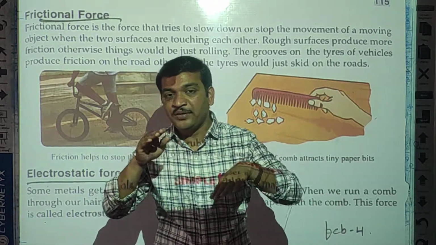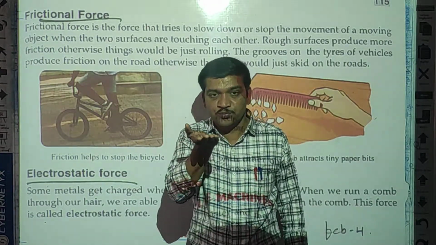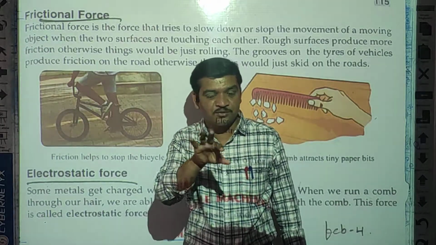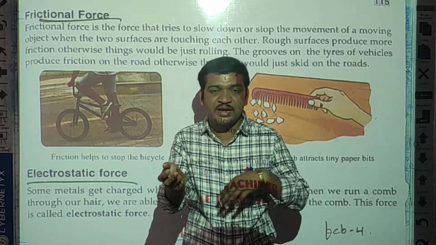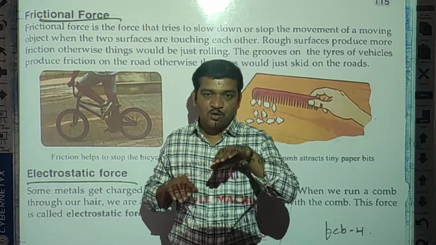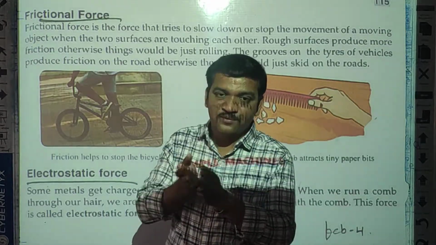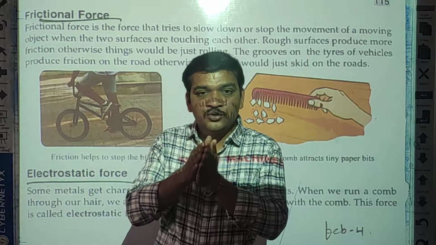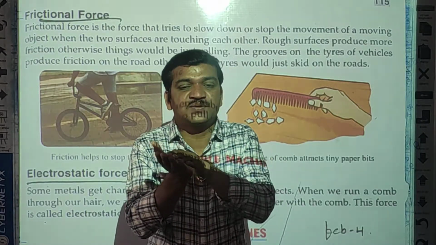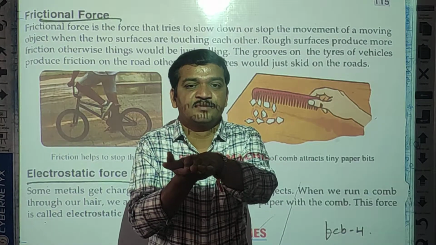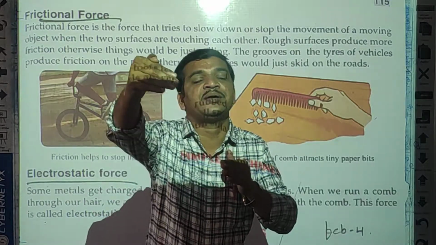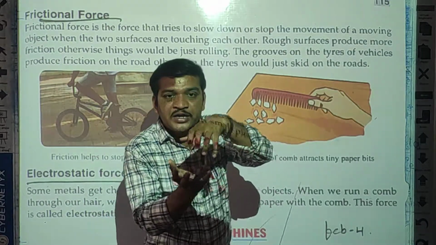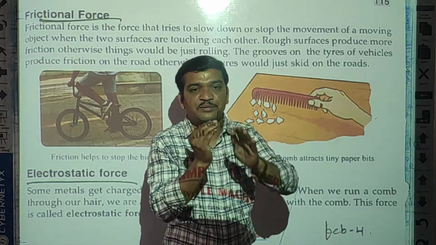Because see here, when you are walking on the floor, two kinds of floors are there: rough floor and smooth floor. When you are walking on the rough floor, at that time you get friction on the rough place, because a rough place is uneven, so there will be an interlock system, meaning whatever grips are there.